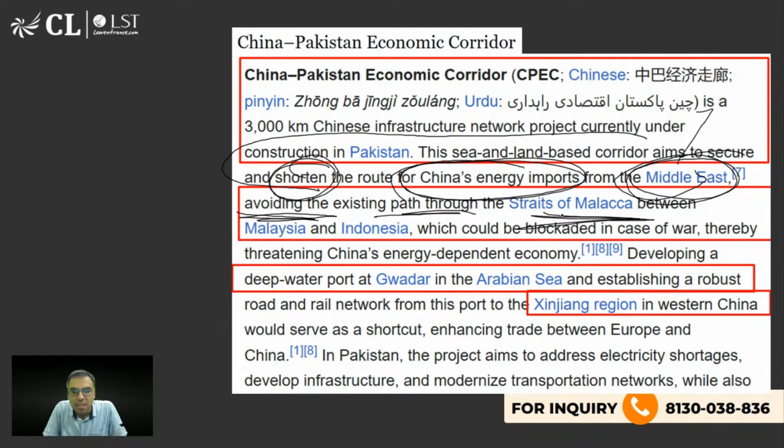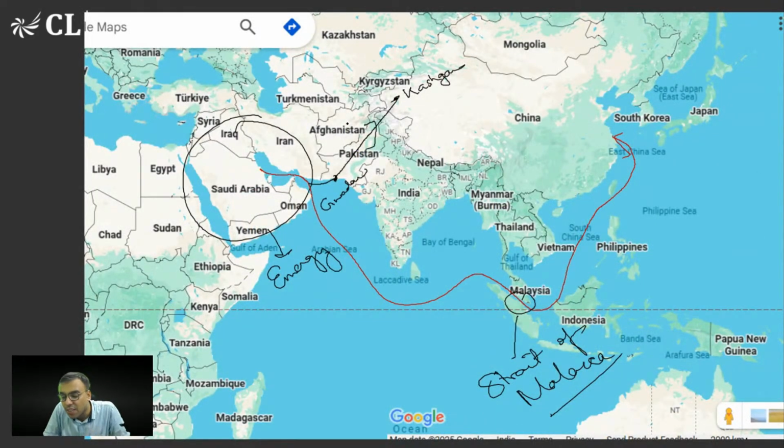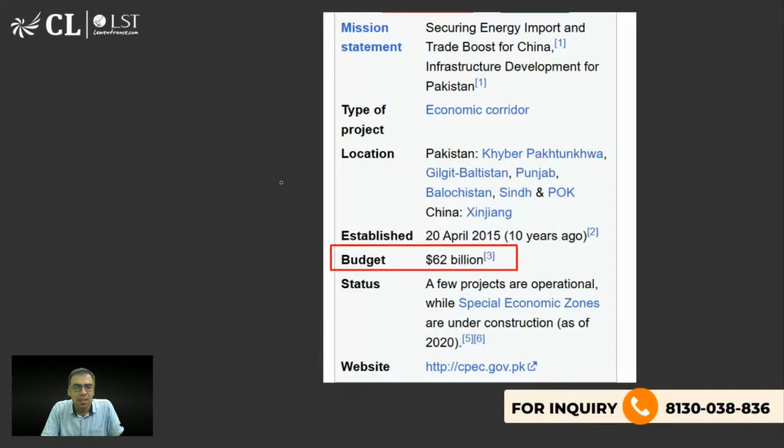Is it clear? That is why for China it is very good, but we have raised this concern because it is violating our sovereignty. Is this CPEC clear? So one of the reasons why India has not joined the Belt and Road Initiative is because of CPEC. Is it clear? These are very important. When you read an editorial, you'll be easily able to understand after watching this class. Okay? I hope it is clear. Yes, enough. So that is what you should know.